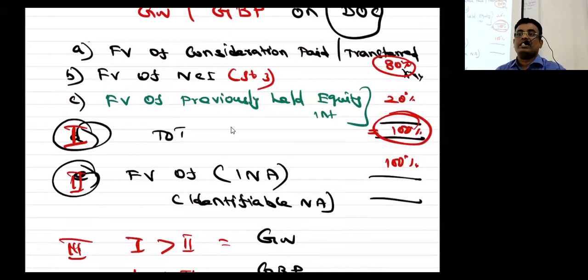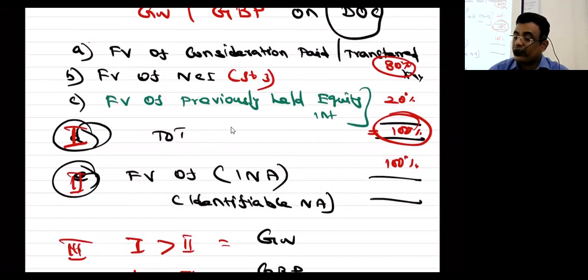We discussed why this is suggested. Yes or no, shall I move forward? So fair value of consideration paid, then fair value of NCI, then the identifiable assets and liabilities at fair value, net. Hopefully understood this concept. We'll stop on 103 here, and this also is computed as per Ind AS 103.